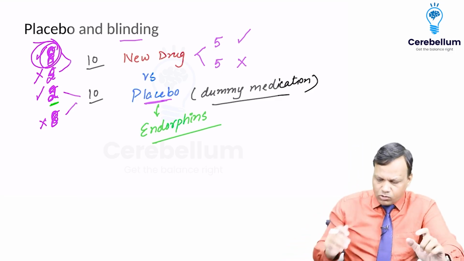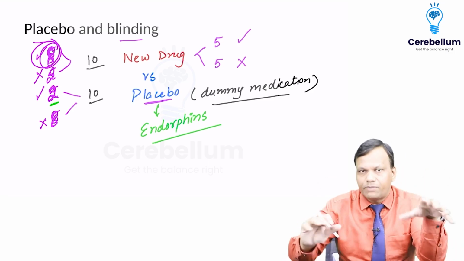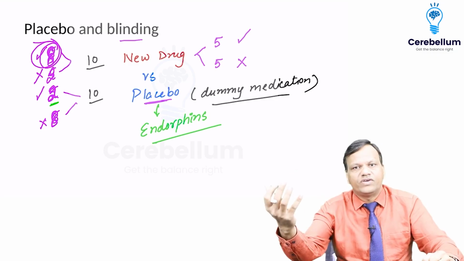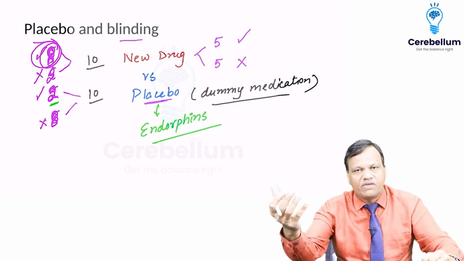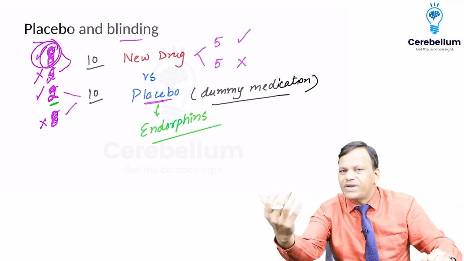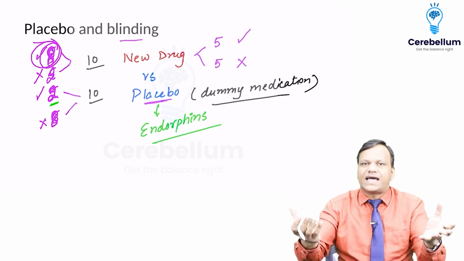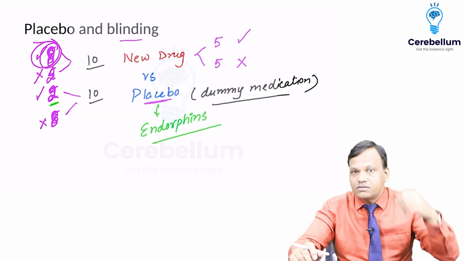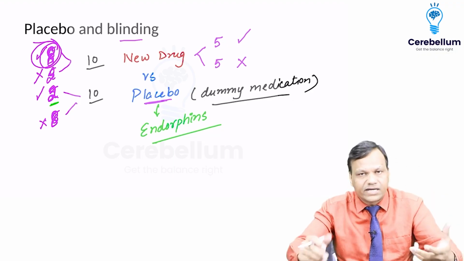Now suppose we have taken 20 people. To 10 we have given a new drug, and to 10 we have given the placebo. But we have told everyone that you are receiving the drug and you are receiving placebo. If we have said that, then the effect which we want, the feeling that I've received the drug, will go away.